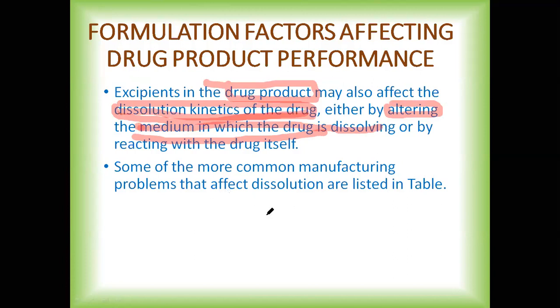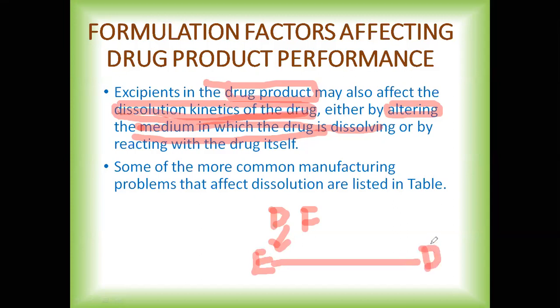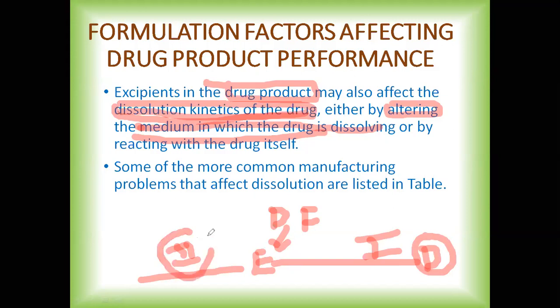First, in a dosage form we add an excipient. Now this excipient may react with the drug directly. When it reacts with the drug directly, it can hamper the dissolution profile. This is the first path. Now what is the second path? The second path is that it can alter the dissolution kinetics of the drug by altering the media.